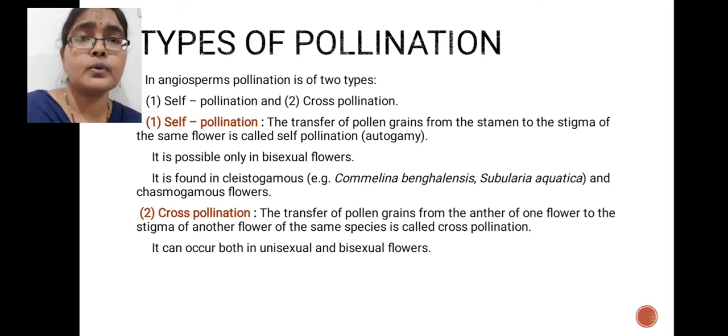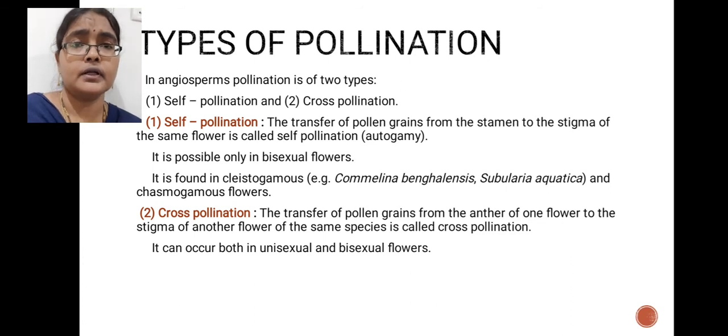This is also known as autogamy. Self-pollination is possible in bisexual flowers, because only in bisexual flowers are both male and female sex organs present in the same flower. This self-pollination is found in cleistogamous flowers as well as in chasmogamous flowers.